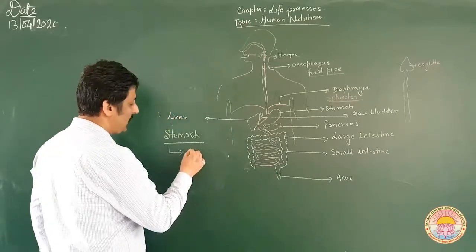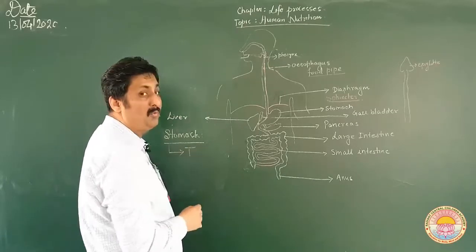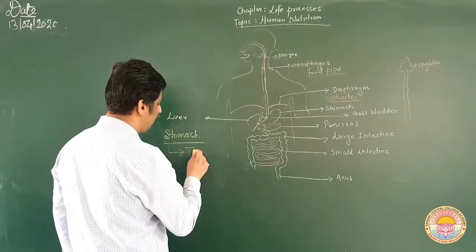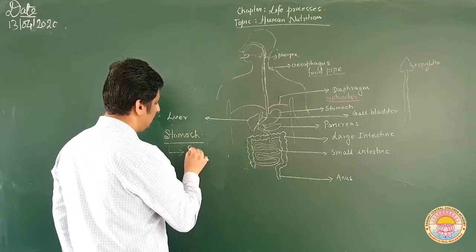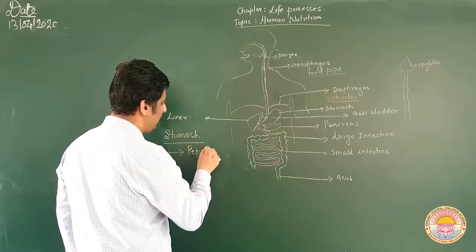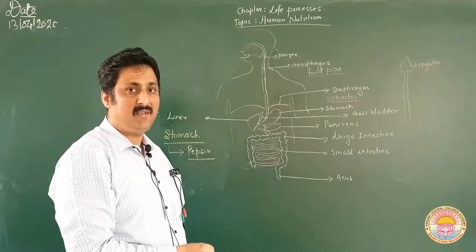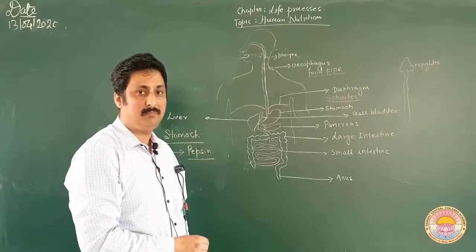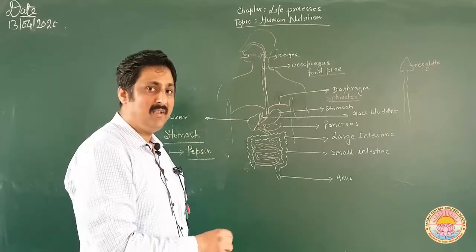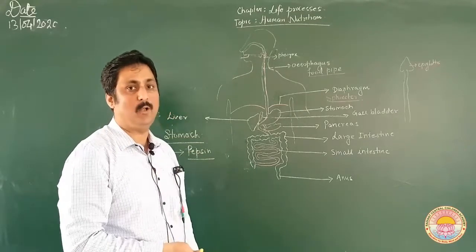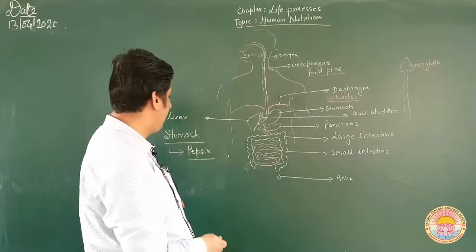So an enzyme for the digestion of proteins, for example, is released, which is called pepsin. First it is in an inactivated form, pepsinogen. It gets converted into pepsin later on, into its active form.